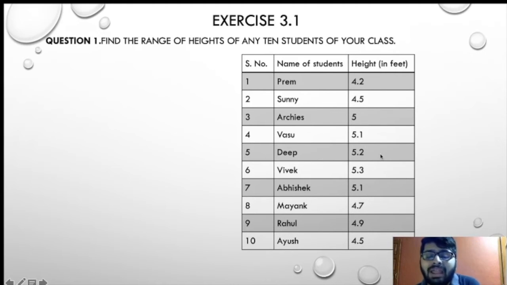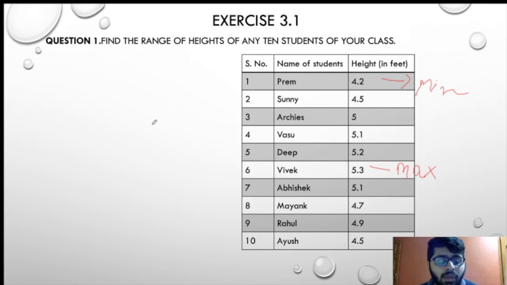Now I have to find the range of the height. How will I find the range? First of all I have to find the maximum value. Which is the maximum value? If I look over here, my maximum value is 5.3, which Vivek has. So this will be my max value and I have to find my minimum one. The minimum one is Prem's, that is 4.2.